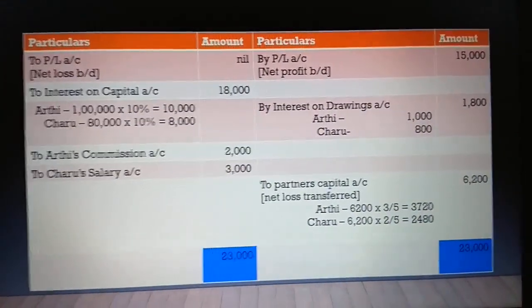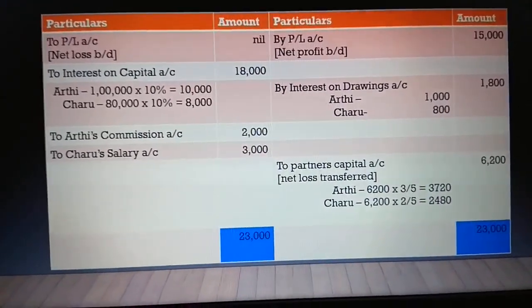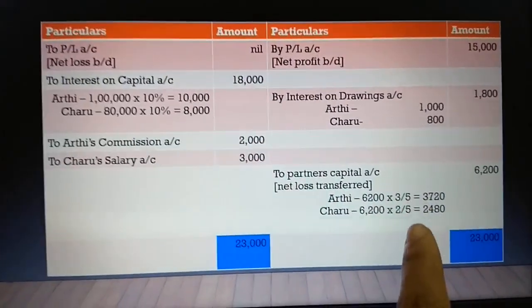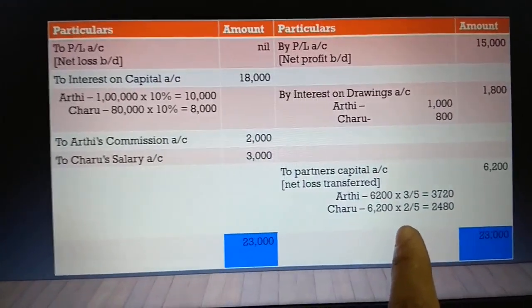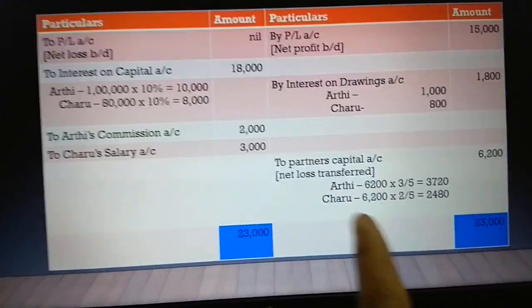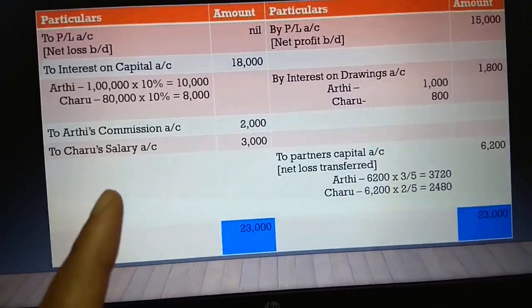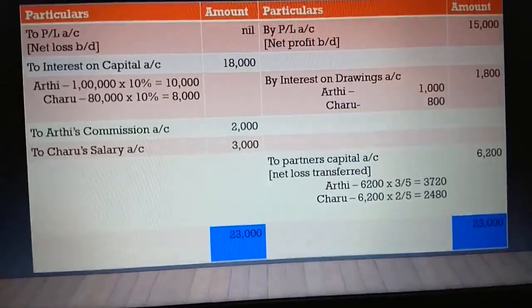Just observe the format and fix which comes on the credit side and which comes on the debit side. So when there is a loss, the loss will always appear on the credit side, distributed or shared among the partners. When you have a profit, that will be transferred or distributed, shown on the debit side of the profit and loss appropriation account.